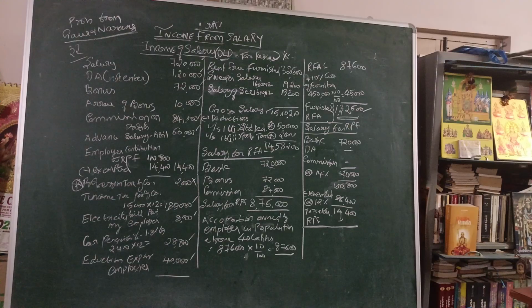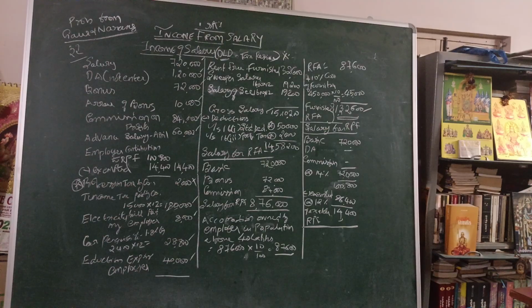In this problem, first one, salary 7,20,000. It is taken. Then DA does not enter. Please mind that if it is given specifically as not entering, then we have to take that amount as usual for the total salary statement, but that should not be part of the calculations, that is rent free accommodation, RPF, etc.